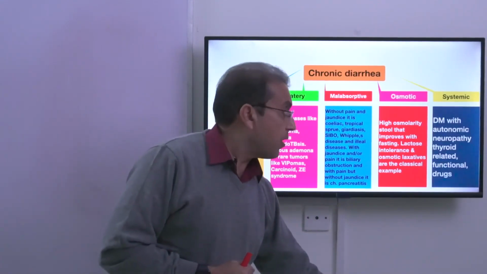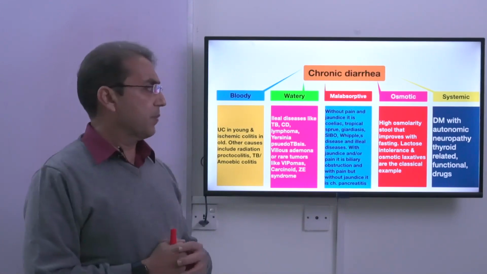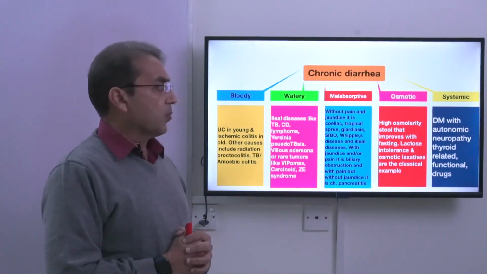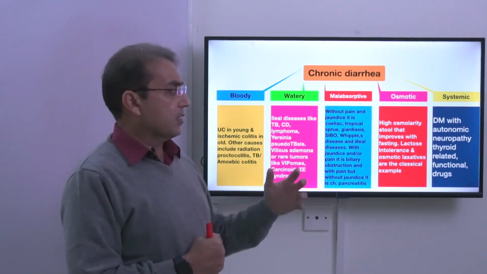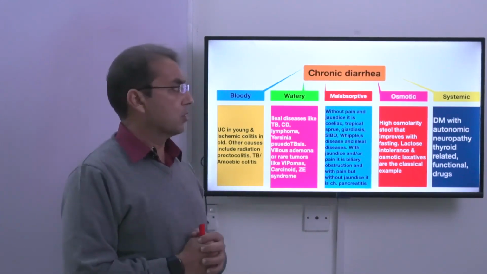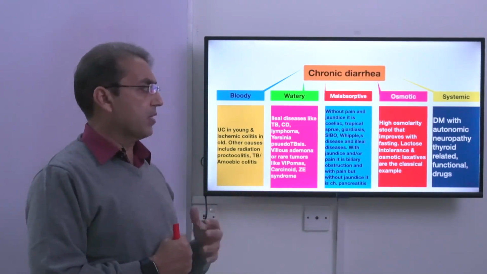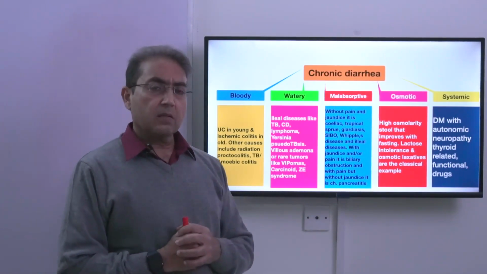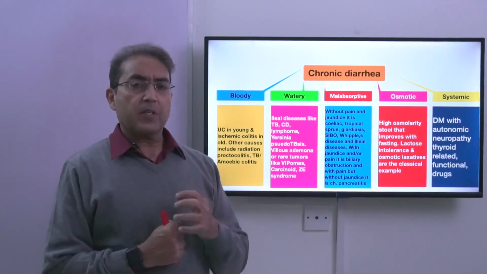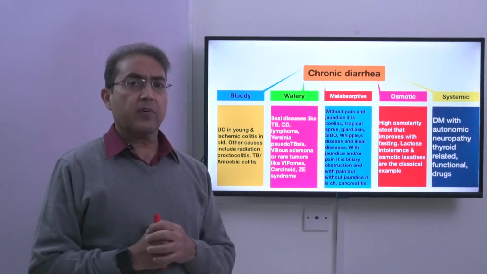And then diarrhea can be part of the systemic disorders. For example, autonomic neuropathy. The most important reason for autonomic neuropathy is diabetes mellitus. Then there are other causes of autonomic neuropathy which can cause diarrhea. A patient can have diarrhea in thyroid disease. Patients who have hyperthyroidism usually have hyperdefecation.